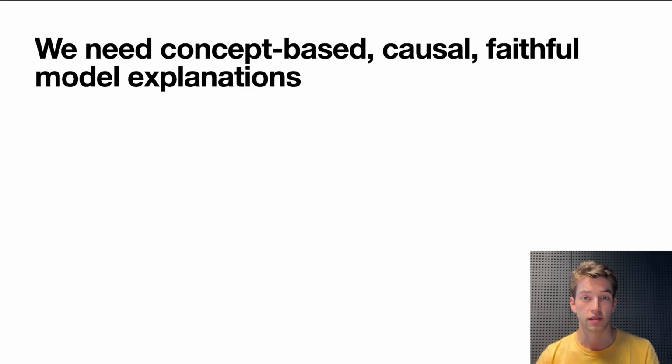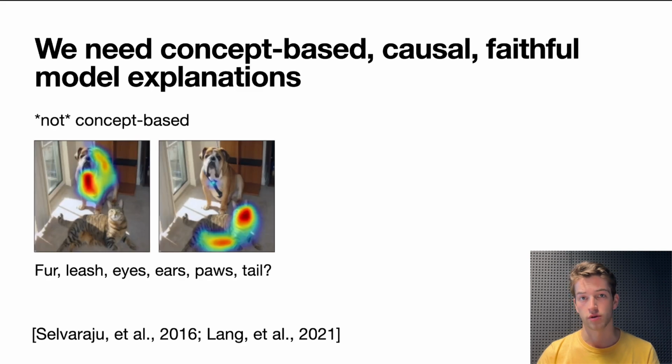An explanation method like GradCam, for example, is not concept-based. For a given image classifier, this tells us how important input pixels are for the model prediction. While this can definitely tell us what a model is attending to, it really doesn't give us an explanation in terms of the human-level concepts we care about, like fur, leash, or eyes, here in the case of animal classification.